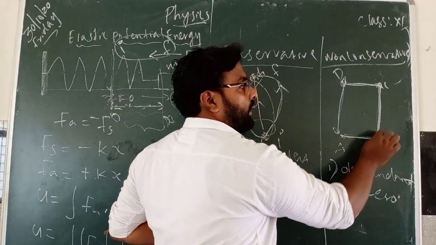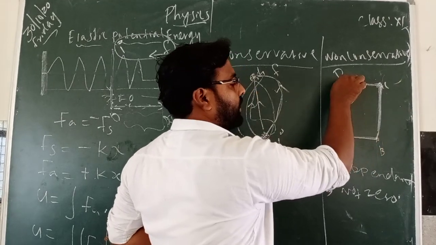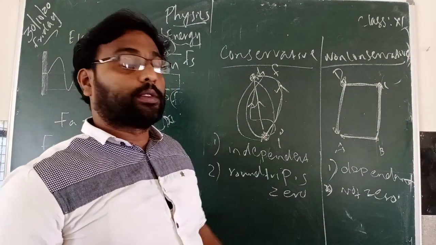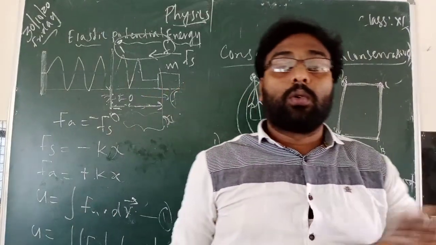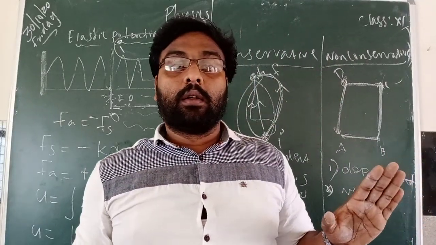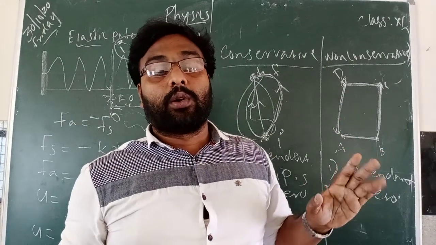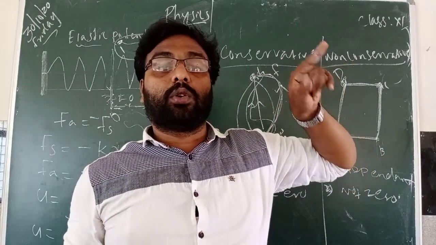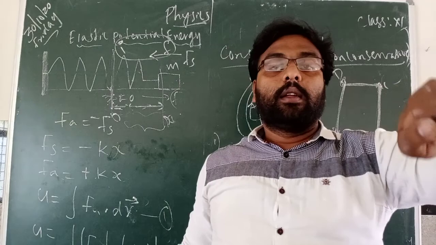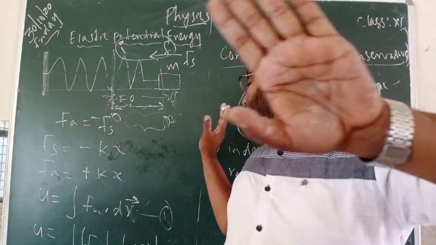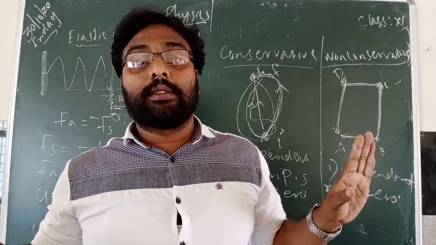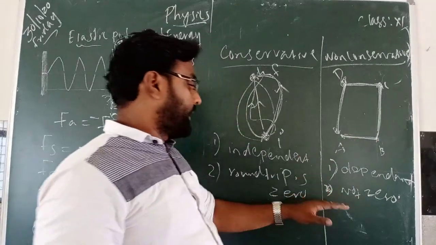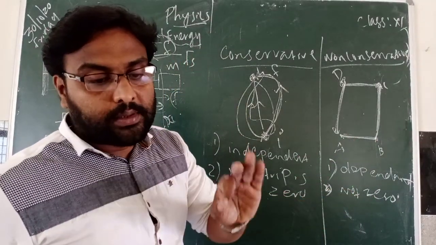Here some work done, here some work done, here some work done. So the round trip is not 0, but it is not depending on the path. When you are reaching from initial position to final position, for conservative force, the round trip is always 0. Work done is 0. And here the work done is not 0.